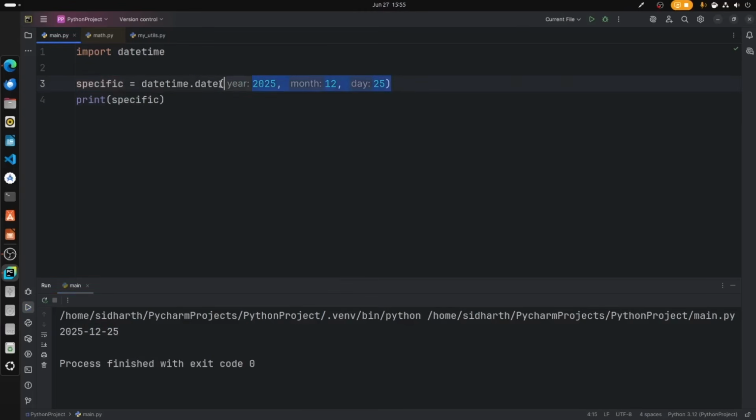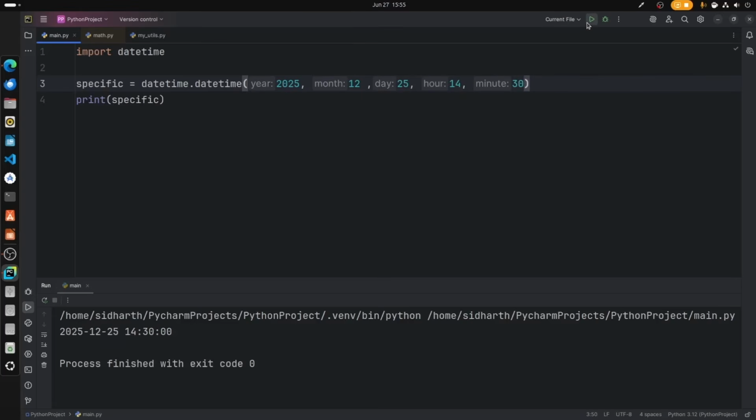Let's say you want to define a time. How will you do it? It's very simple. datetime.time, and we can go ahead and say, let's say 2:30 in the afternoon. If I print that, we get the time. Let's say you want to print date and time together. In that case, we can type datetime, and then let's add the year first, the month, and the day, and then the time.